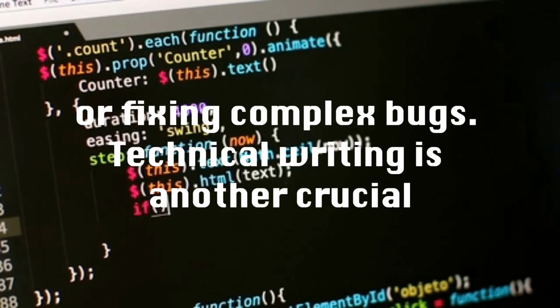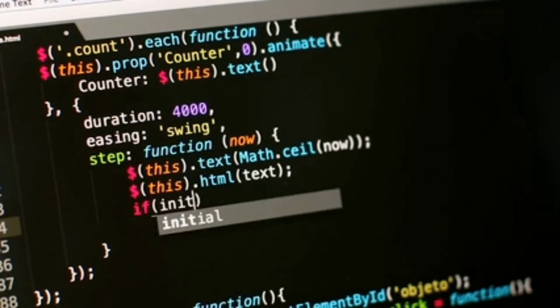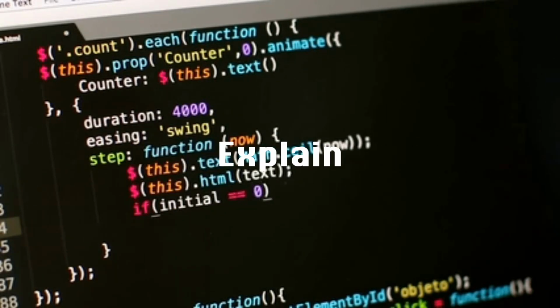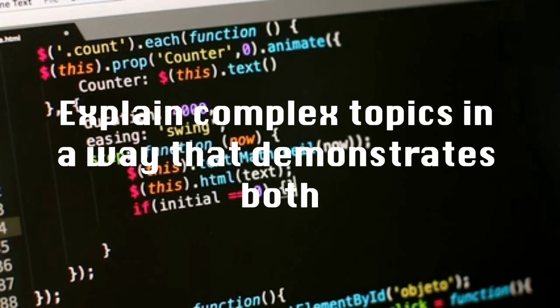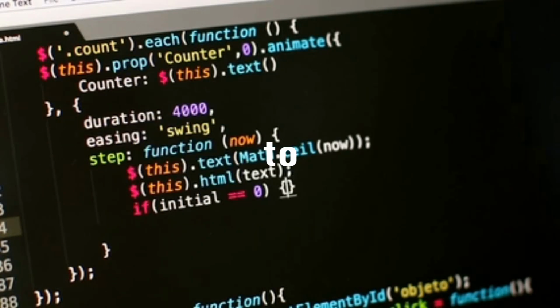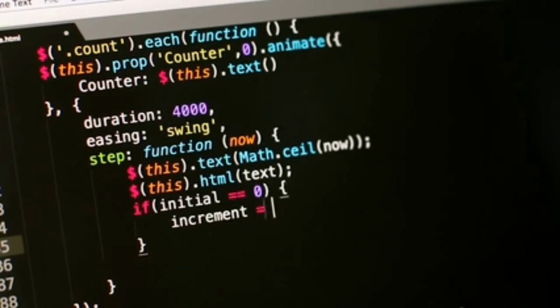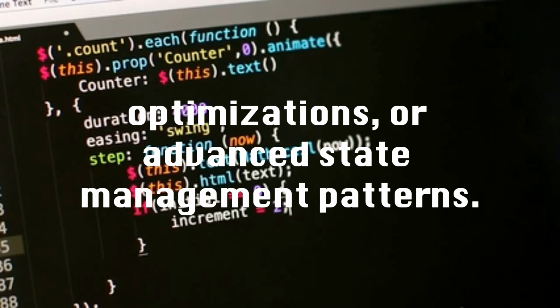Technical writing is another crucial aspect of your portfolio. Start a blog where you deep dive into advanced Flutter concepts. Explain complex topics in a way that demonstrates both your technical knowledge and your ability to communicate effectively. Topics could include custom render objects, platform-specific optimizations, or advanced state management patterns.